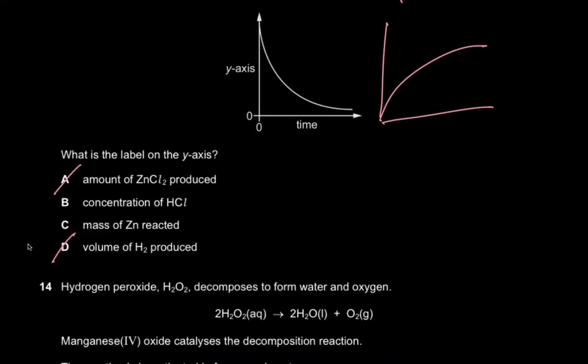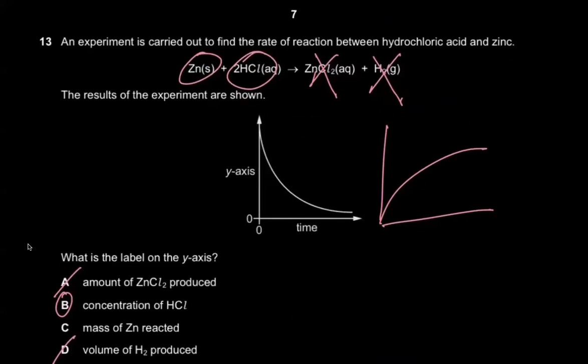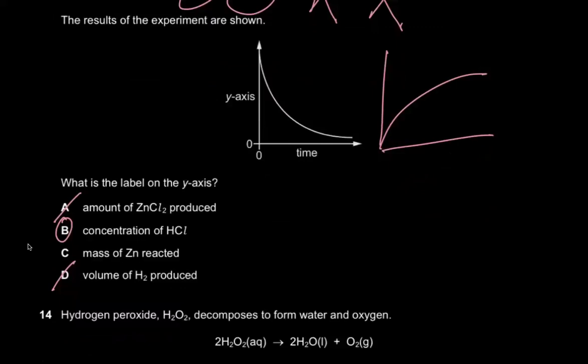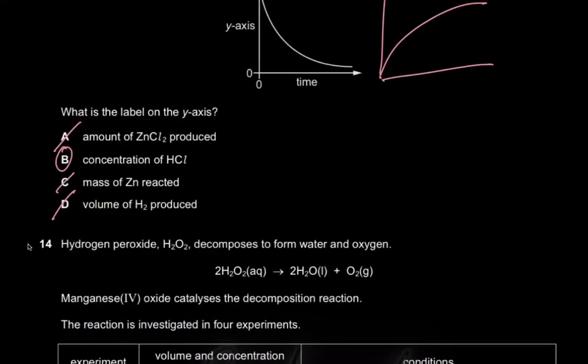Yes, B is right, the concentration of HCl, because the amount of HCl is going to decrease with time, right? So you had maybe 2 mol per decimeter cube of HCl, and as it reacts with zinc, this amount is going down. The mass of zinc reacted doesn't make sense. They are saying the mass of zinc reacting is decreasing. It's not making sense. Sometimes the option that they give is just so ambiguous, it doesn't make sense, right? The remaining mass, yeah. So it's absurd. That's why C is also wrong. B is the correct option.